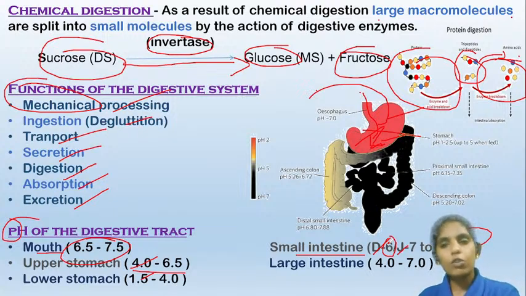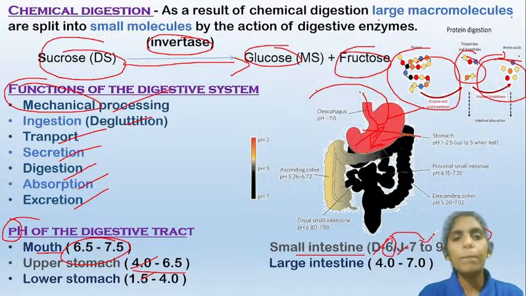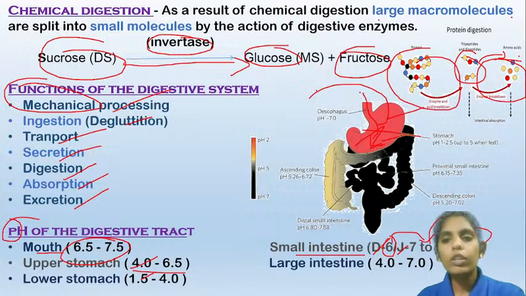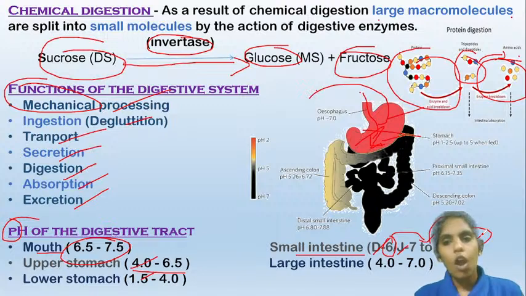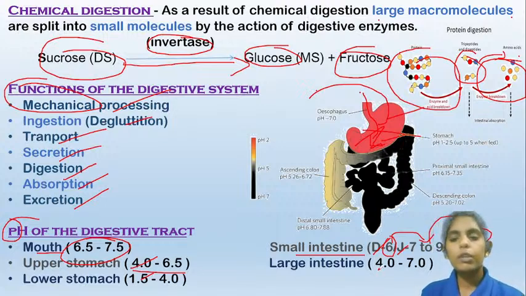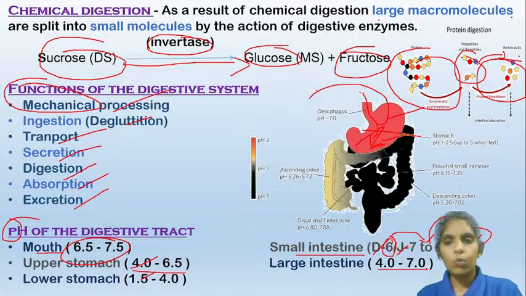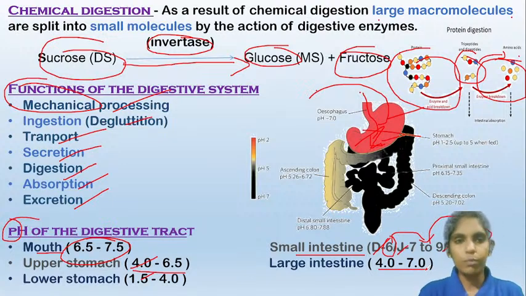That's why the pH will turn to 7 to 9. You can say that as a basic pH. Now again, when coming to the ileum, it gets to a neutral pH, that is 7.4. Why? All the basic fluid which was produced earlier gets absorbed as the food comes to the ileum, and also the pH will turn to neutral pH. And the large intestine pH is 4.0 to 7.0, which is a slightly acidic to neutral pH.